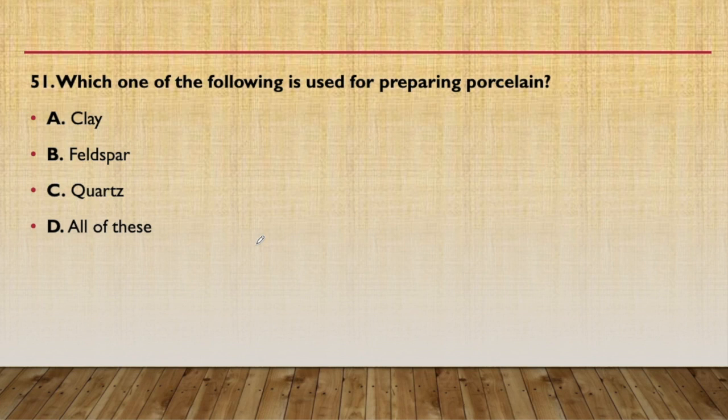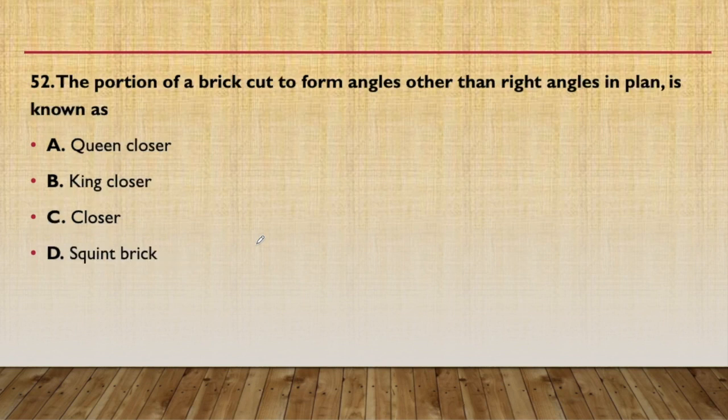Which of the following is used for preparing porcelain? Clay, feldspar, quartz, or all of the above? So answer is D, that is all of the above. Clay, feldspar, and quartz, all these are used for preparing porcelain. Porcelain are like the ceramic material which are used for decorative purpose of pots or something.